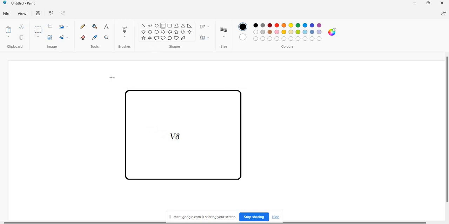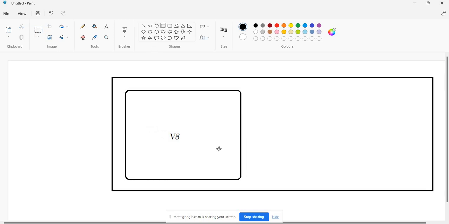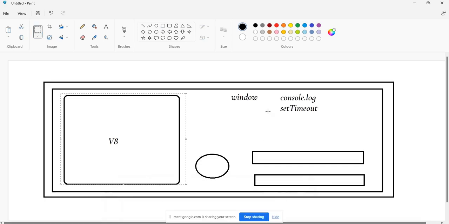Yes, he has taken the V8 engine, but what about the remaining things? In a browser, we have a very powerful window, console.log, setTimeout, and the fetch API. A lot of other powerful features are there in window, and the event loop, call stack, and memory heap are there. He didn't just copy all these things directly.